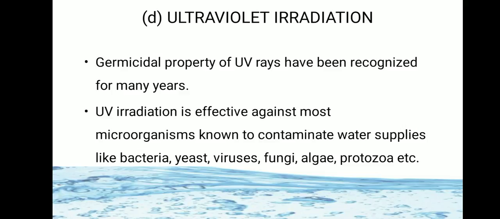Germicide means they can kill the germs. So germicidal property against bacteria, yeast, viruses, fungi, algae, protozoa, etc.